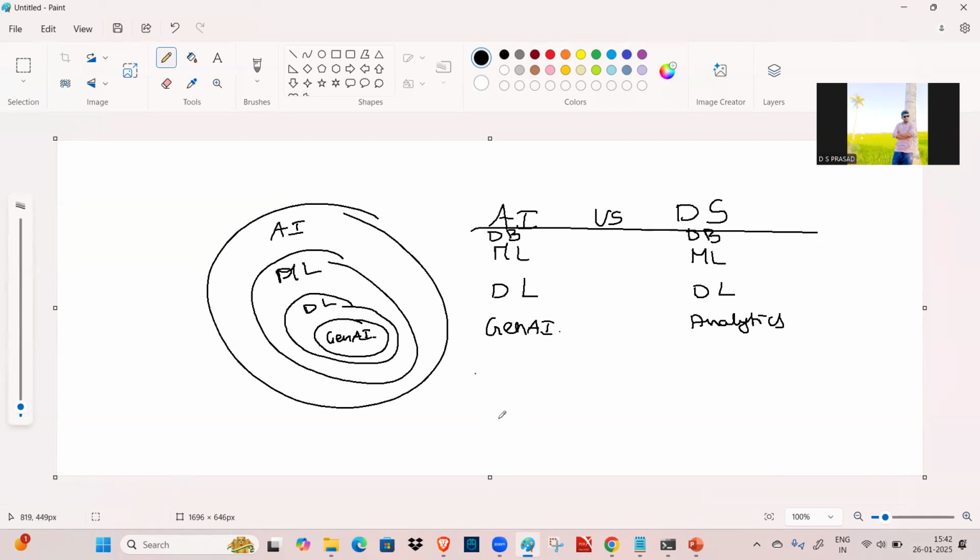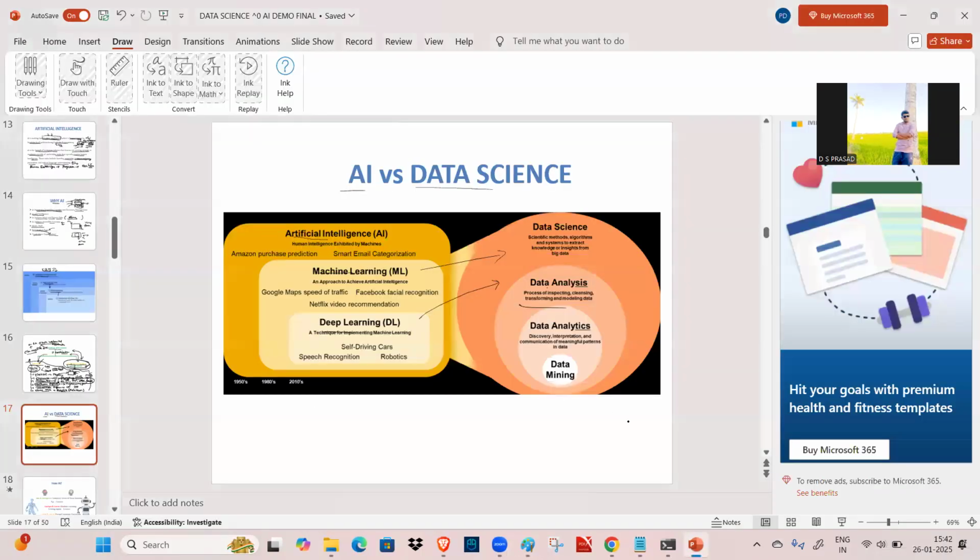Apart from that, AI has NLP and OpenCV. These are the core components of AI. In data science, we get analytics as a core component. So that is a major difference from the concepts point of view.